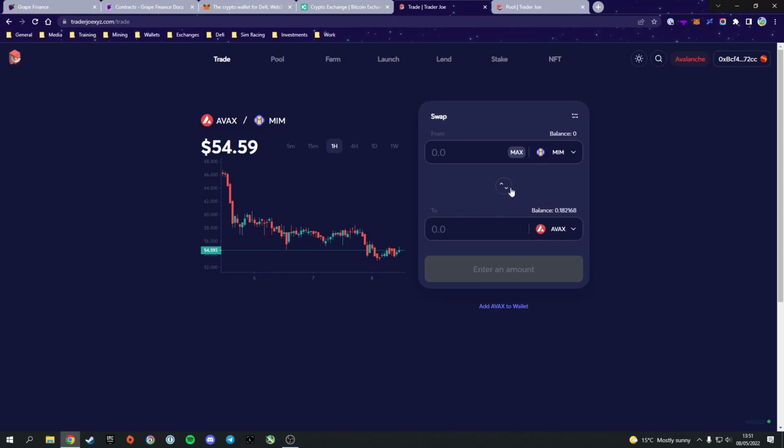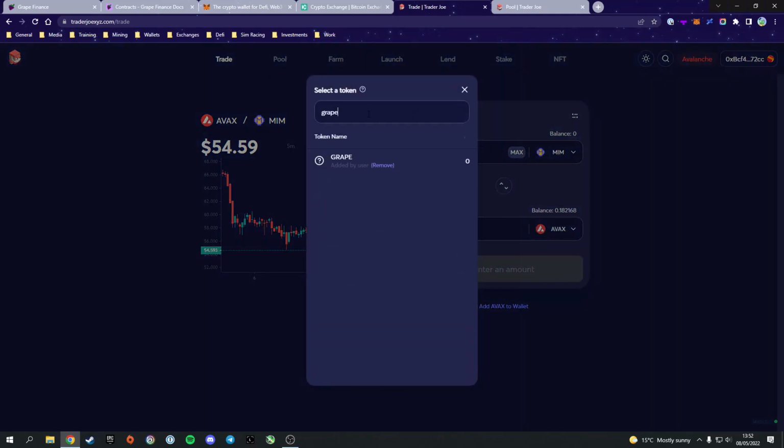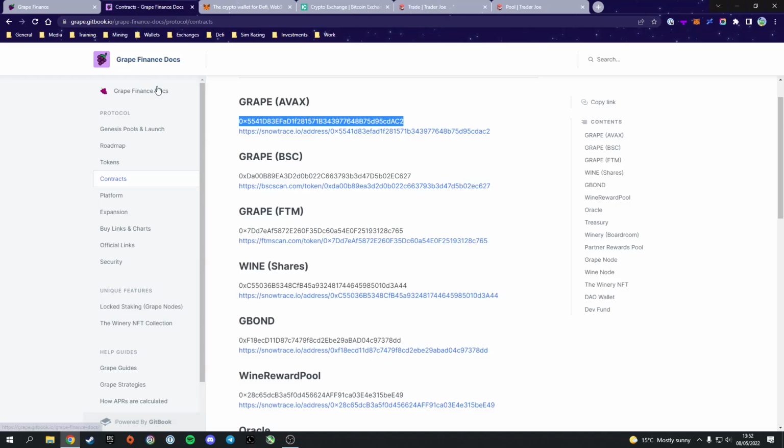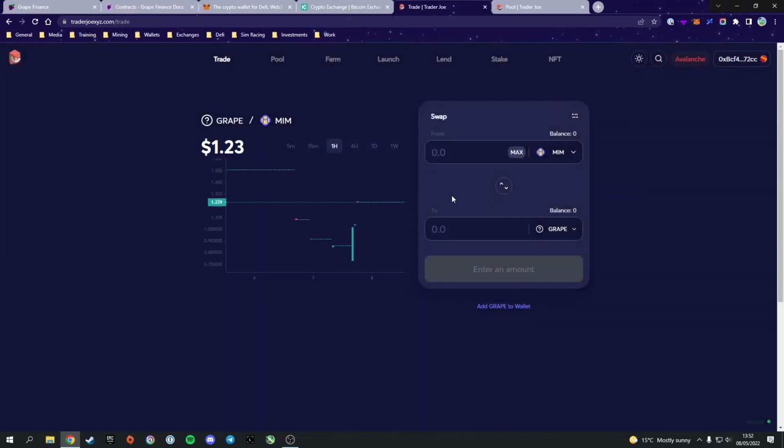Next, you're going to actually be able to buy Grape. So we're going to flip this around so that we're swapping from Mim, and here we're going to search up Grape or paste the contract from the link provided down below. Now you can go ahead and transfer your Mim over to Grape.